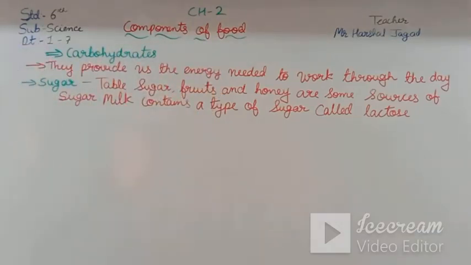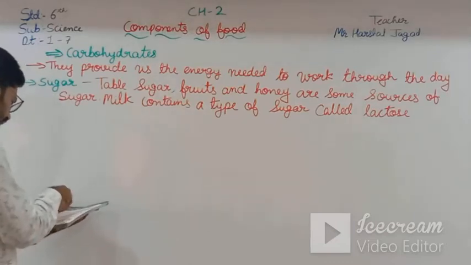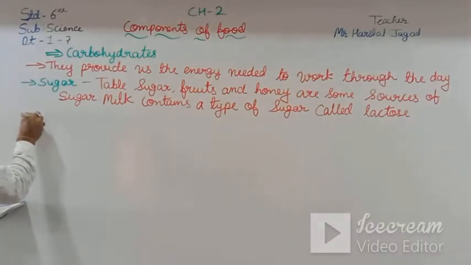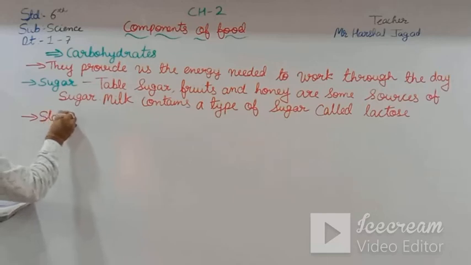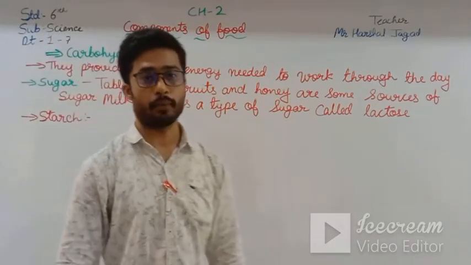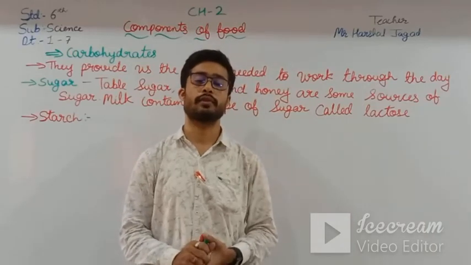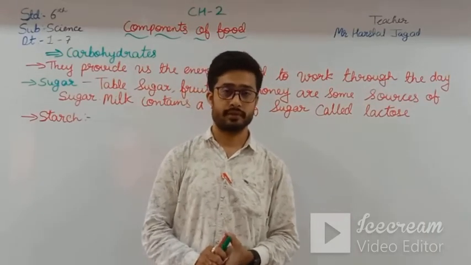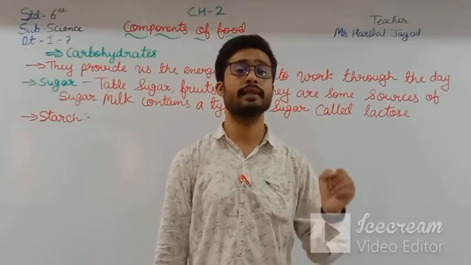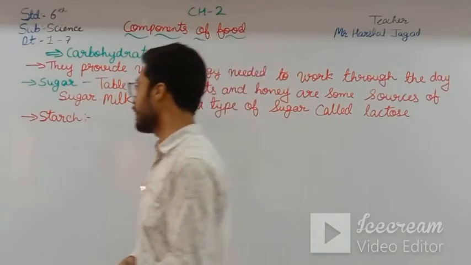Then after that, starch. Moving on to starch, first of all, where is starch found? Here we are familiar with the photosynthesis process. What is photosynthesis? The plants make their food by themselves. How do they make their food?